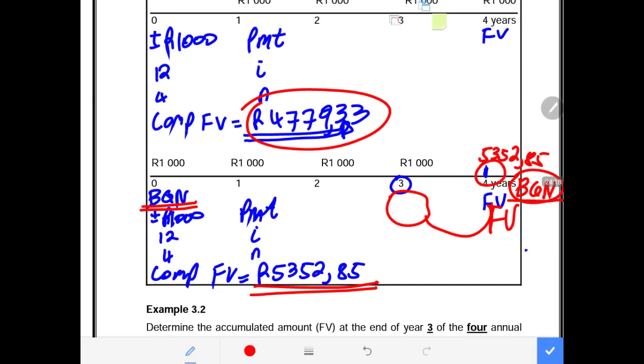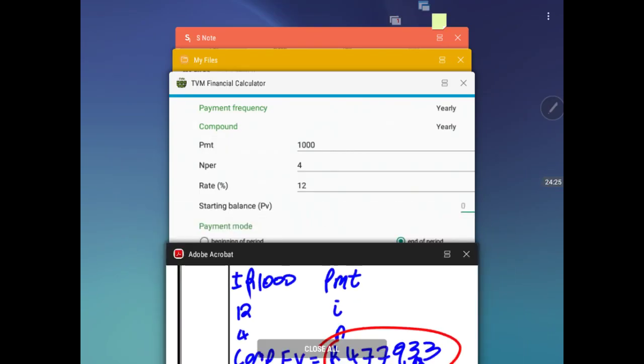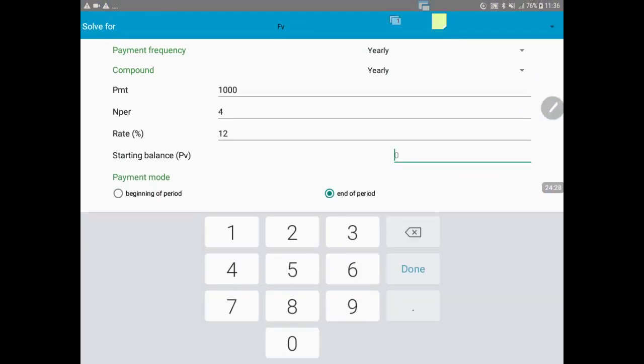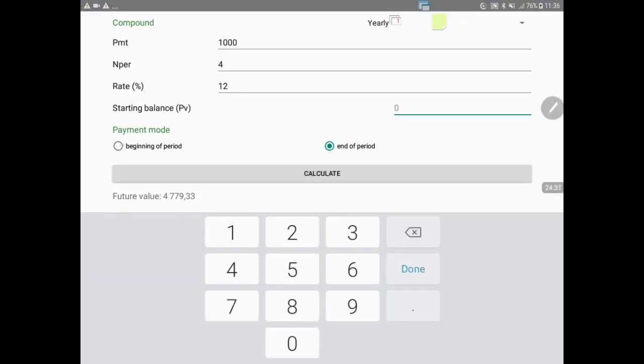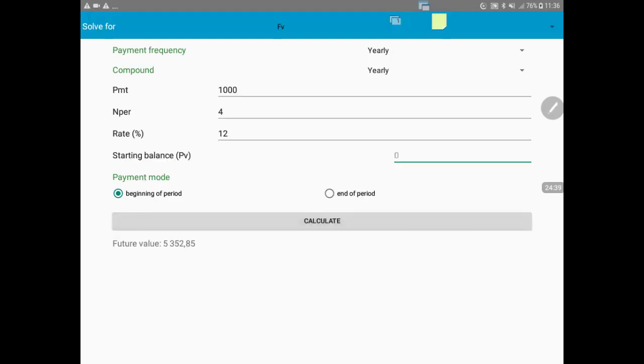So now let me put BGN and see if we're going to get the same 5,352.85. Now we are changing at the bottom here, everything remains the same. Instead of saying at the end, under payment mode, we say beginning of the period. Then we say compute, we get 5,352.85. It's very easy. You just move one thing, then you are already done. So we get the same answer, 5,352.85. This is the awesomeness of technology, to be honest.